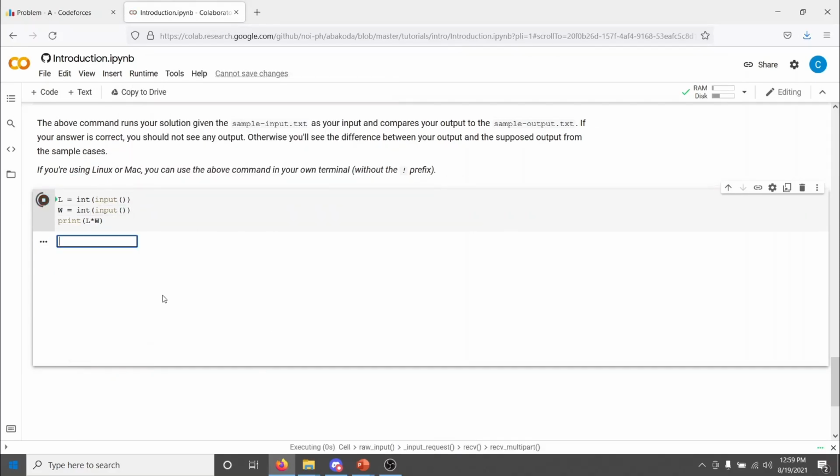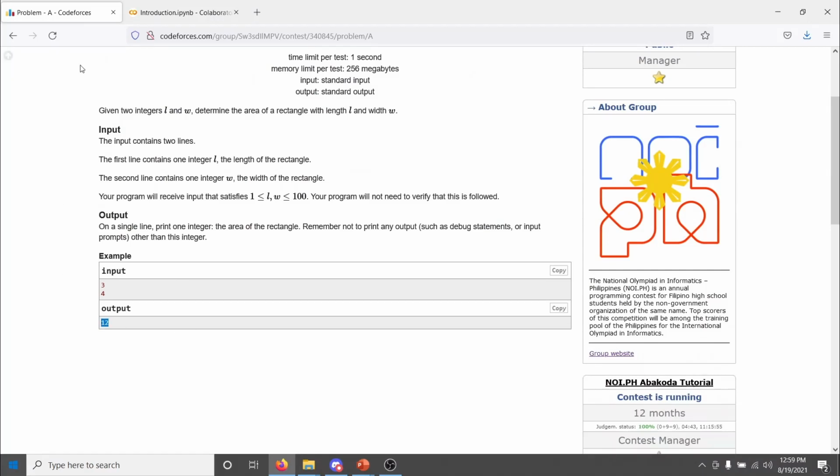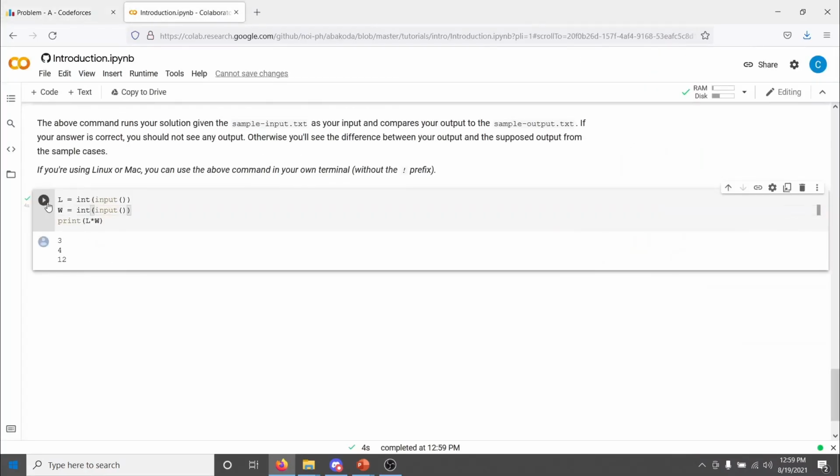Alright, now we'll actually test it. I type 3, type 4, get 12. Does that match the sample input? Yes, it does. Okay. And you know what? Just for sanity, let's do a couple more. Doesn't hurt. 5, 10. This is 50. Yes, it is. Good. Okay. Next. 7, 8, 56.